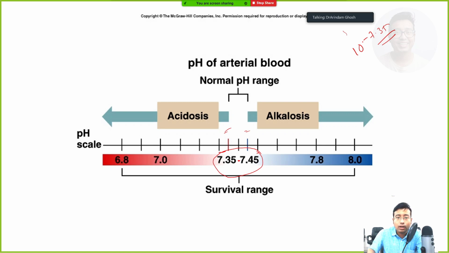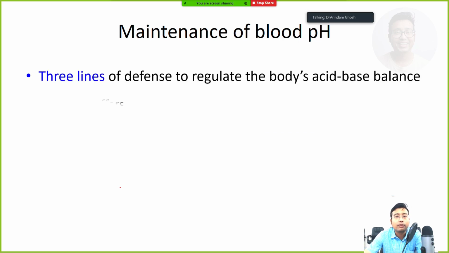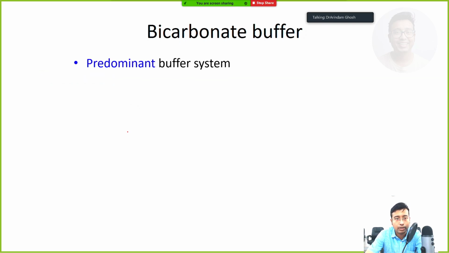We also discussed the survival range: if the pH goes beyond this, the patient will die. So who maintains normal pH? There were 3 lines of defense. The first line is blood buffers, the second line is the respiratory mechanism, and the third line is the kidneys, the renal mechanism. We started our discussion on the blood buffer system. We discussed the bicarbonate buffer, which is the majority. We will continue with the buffer system and, if possible, complete the respiratory system today.